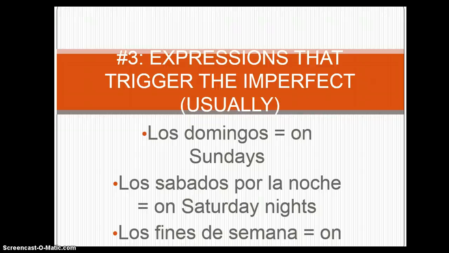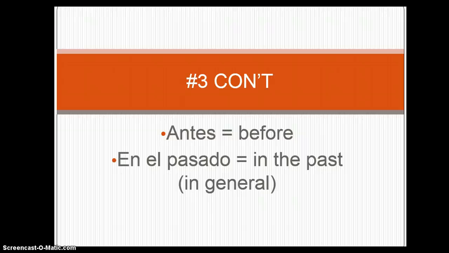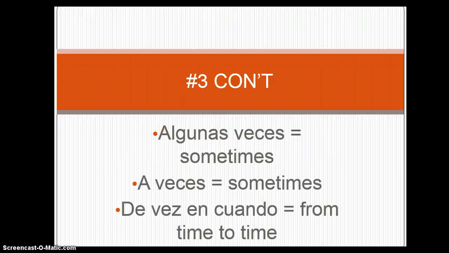To represent that, we use the imperfect. The imperfect is about generalizing about the past, each day, every day, ways to do that. All of these expressions have that in common. They refer to habits in the past or they're ways to generalize about the past.